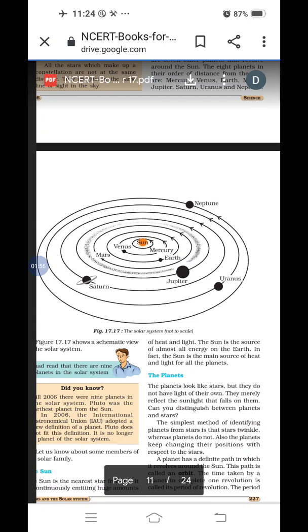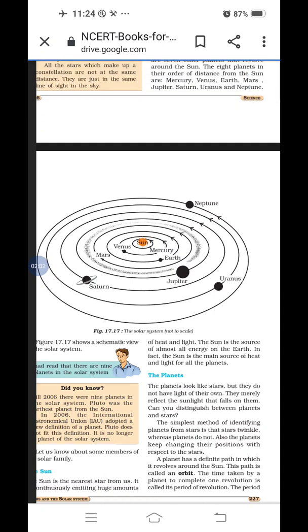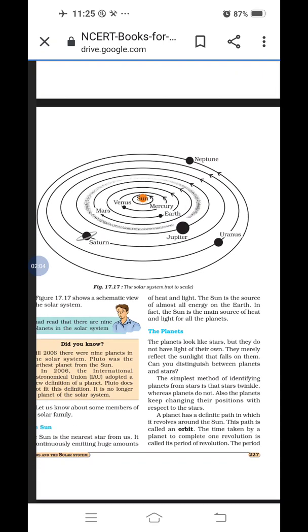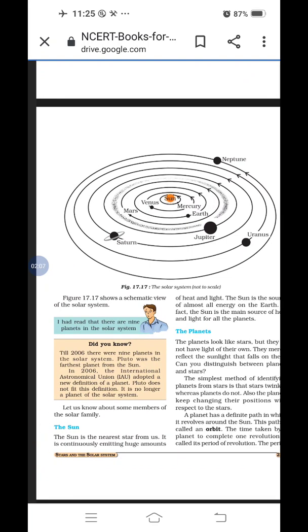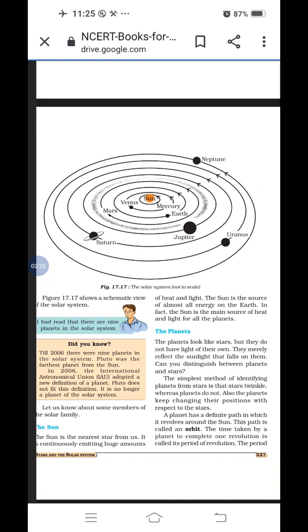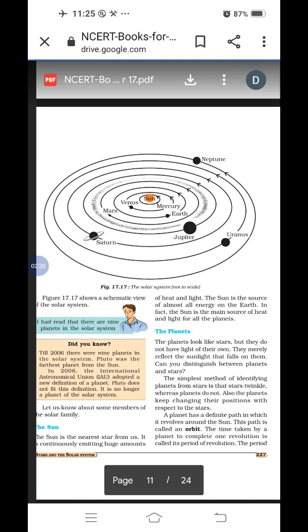How many planets revolve? Count 1, 2, 3, 4, 5, 6, 7, 8. Total 8 planets revolve around the sun. Is it clear? One by one we will discuss. First, the sun. The sun is the nearest star. Underline fast. Nearest star for us. Next, emitting a huge amount of light and heat. Next, source of almost all energy on the earth. And last one, the sun is the main source of heat and light for all the planets.